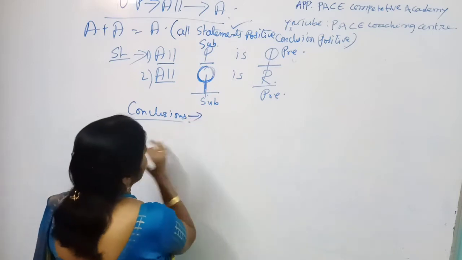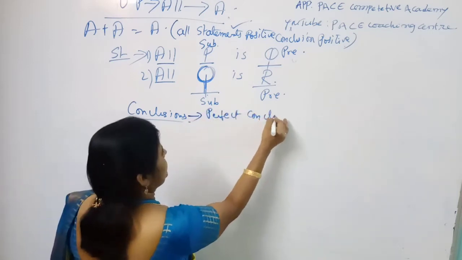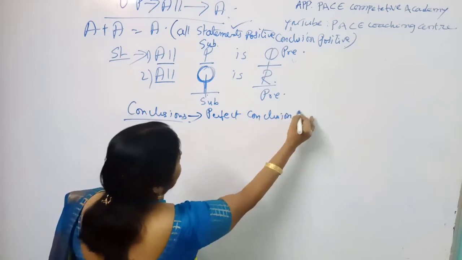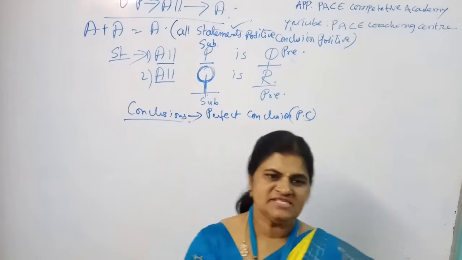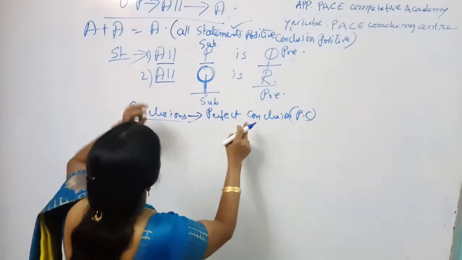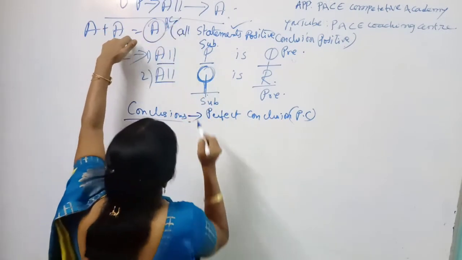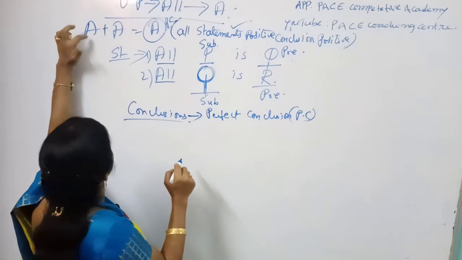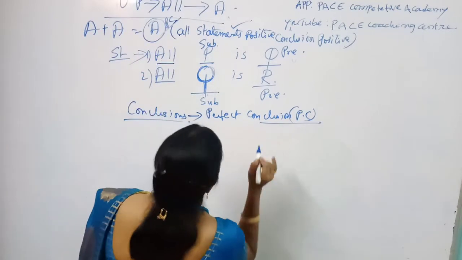So the first one is the perfect conclusion, which you simply call PC. Whatever the examiner has given comes under PC, because he mentioned that A plus A gives the answer A.